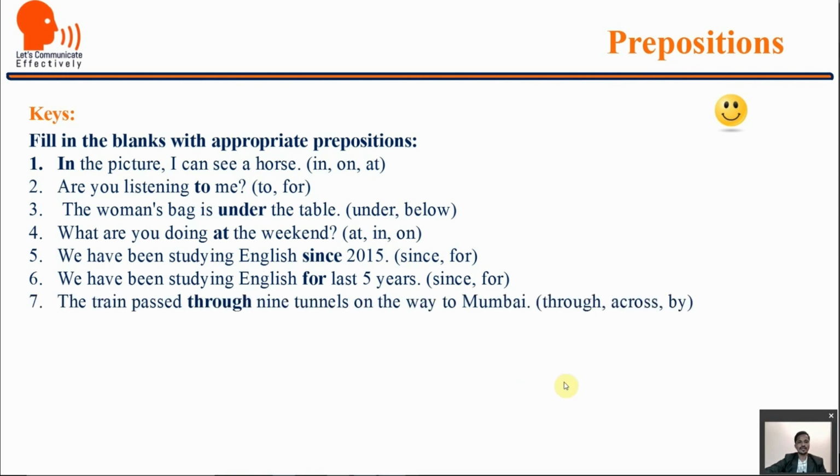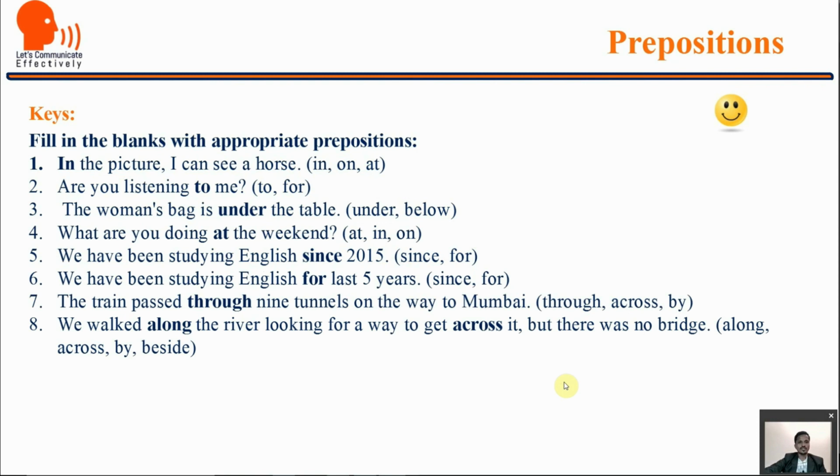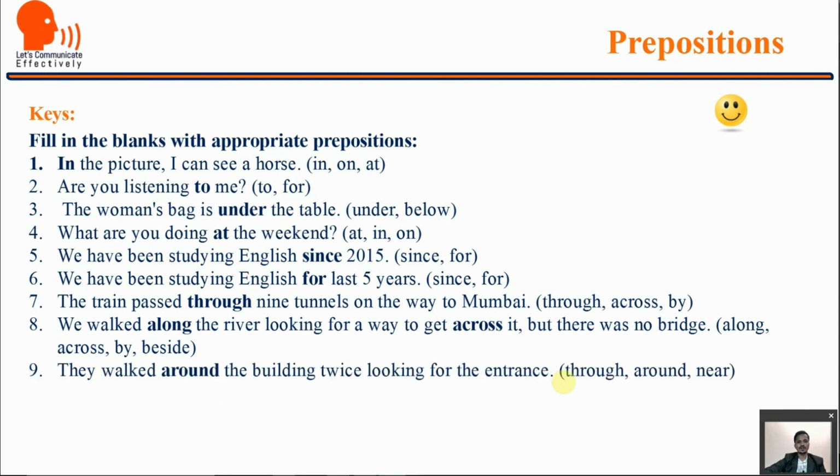Duration. The train passed through 9 tunnels on the way to Mumbai. Through. We walked along the river looking for a way to get across it, but there was no bridge. And they walked around the building twice looking for the entrance.